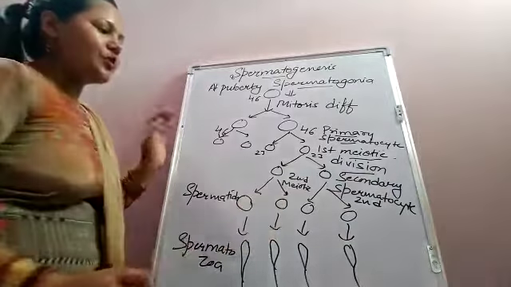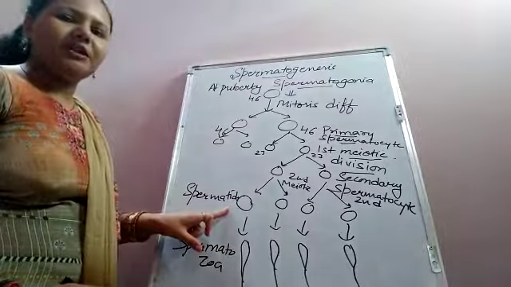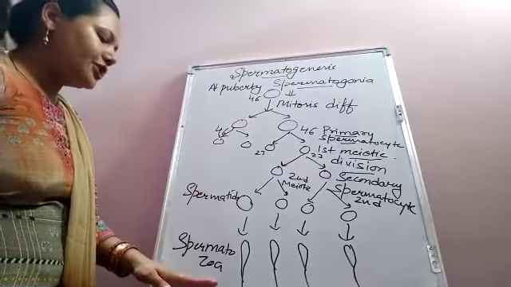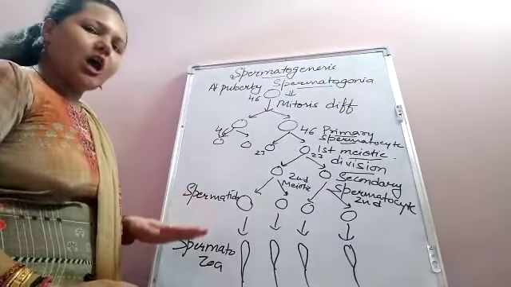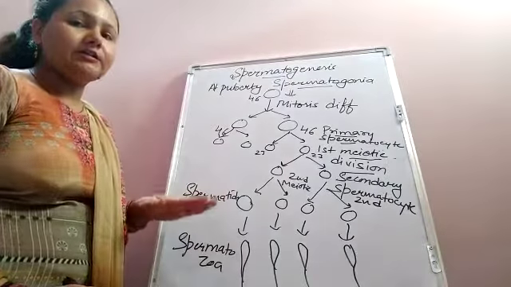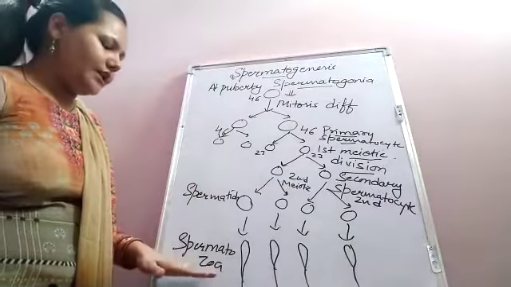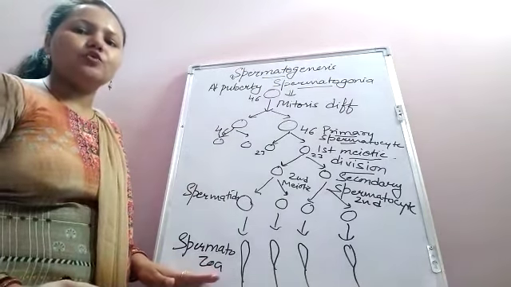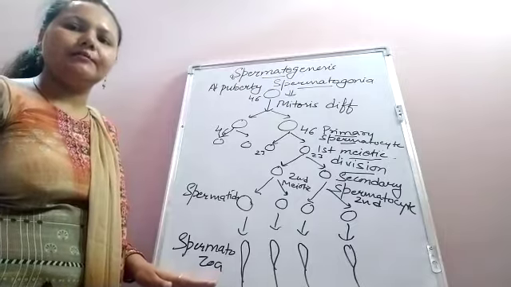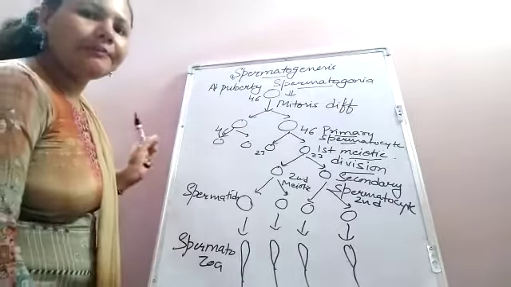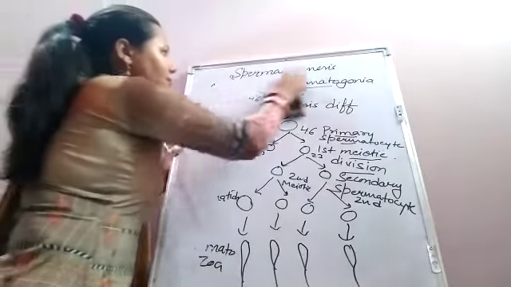The process of formation of spermatozoa from spermatids is known as spermiogenesis. These spermatozoa are embedded in the Sertoli cells. The release of these spermatozoa from the Sertoli cells is termed spermiation. So this is about spermatogenesis.